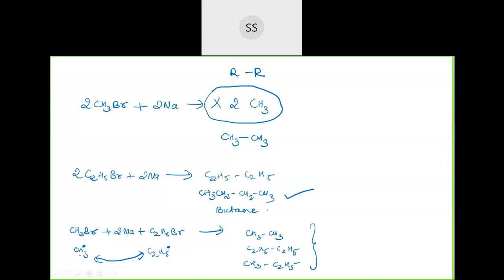They will directly ask you what is Wurtz reaction, or they will ask you to complete the reaction. This is for a higher level. If you are writing a competitive exam, then they will ask a different type of question: what are the different products formed when these molecules react with each other? Did you follow now? I hope for everyone this much is clear, no?